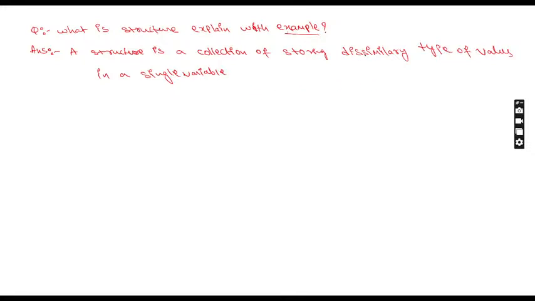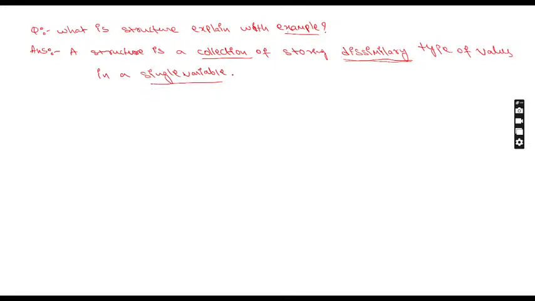This is very, very important. Whatever definition you have written in this point is very important. In the exam also, you need to highlight this particular word. It is a collection, which is also very important, and one more, single variable. These three are very, very important in your final exam. So compulsory you have to highlight. If you don't highlight these points, you are going to lose the marks.